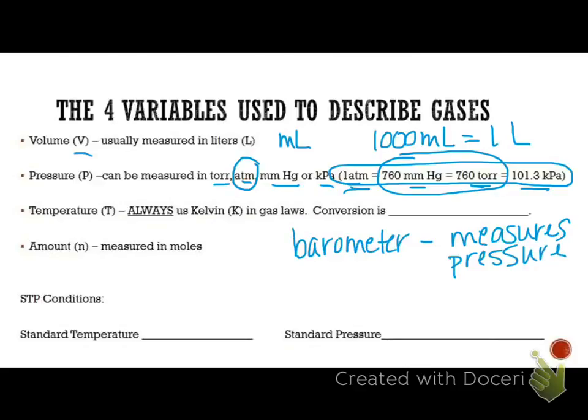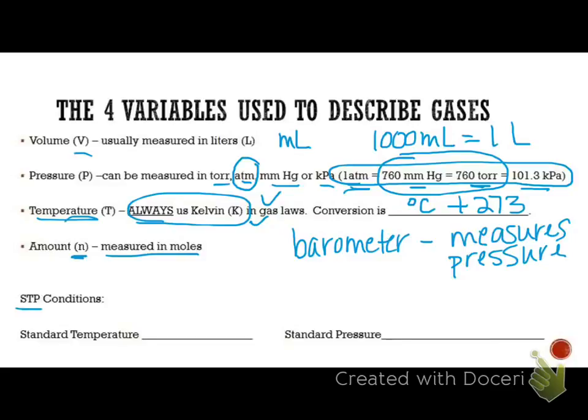Next thing is Kelvin temperature. Temperature is the other one, big T. We are always going to use Kelvin in gas laws. I cannot stress this enough how important that is. If you work these gas law problems in Celsius temperature, they will not work. You'll get a wrong answer every time. And at the very beginning of the year, I told you this is the easiest conversion in chemistry. You take your Celsius temperature and you add 273 to it, and that is it. And then the amount is going to be a little n, and it is going to be measured in moles. I told you the mole never goes away, okay?